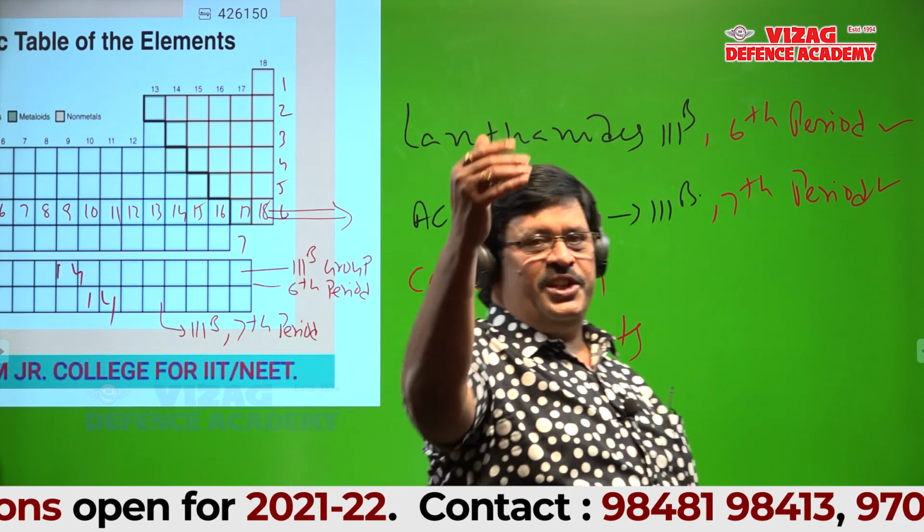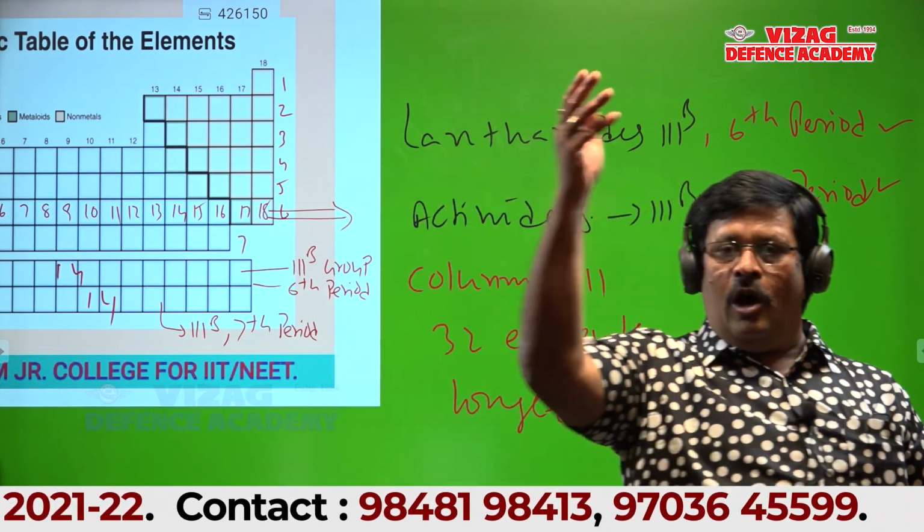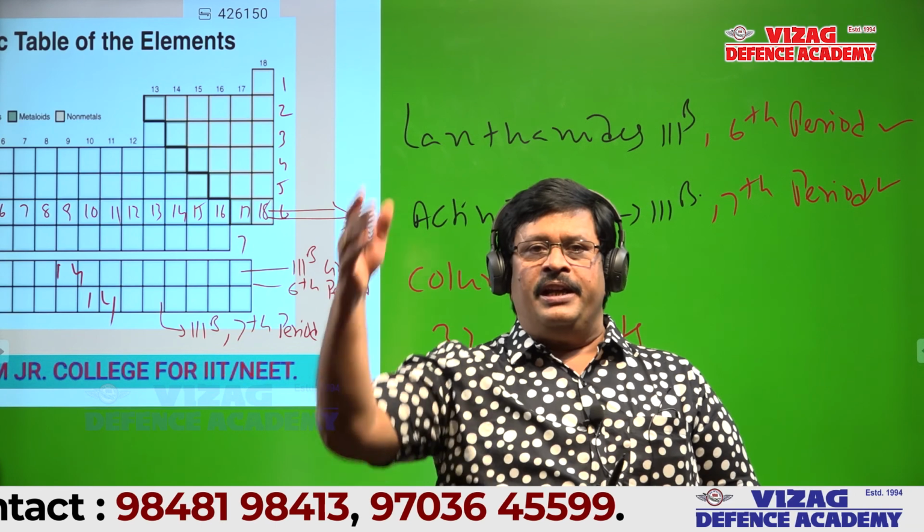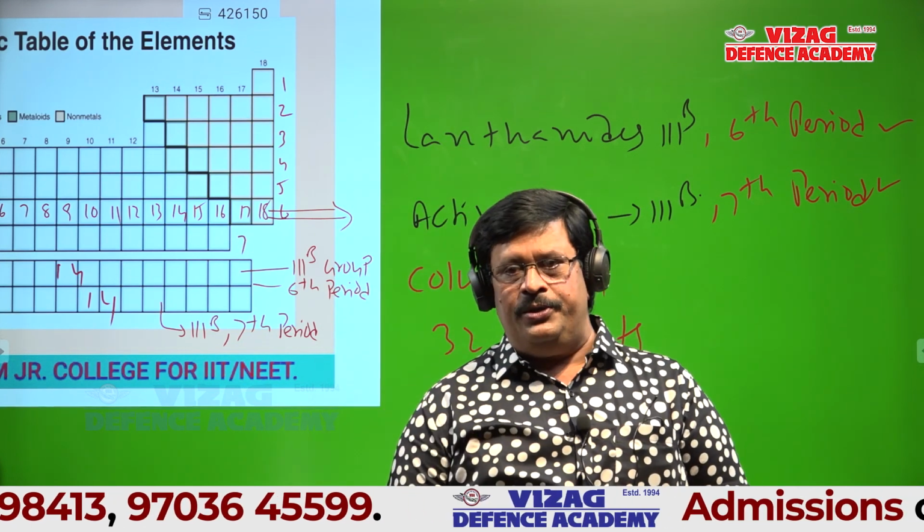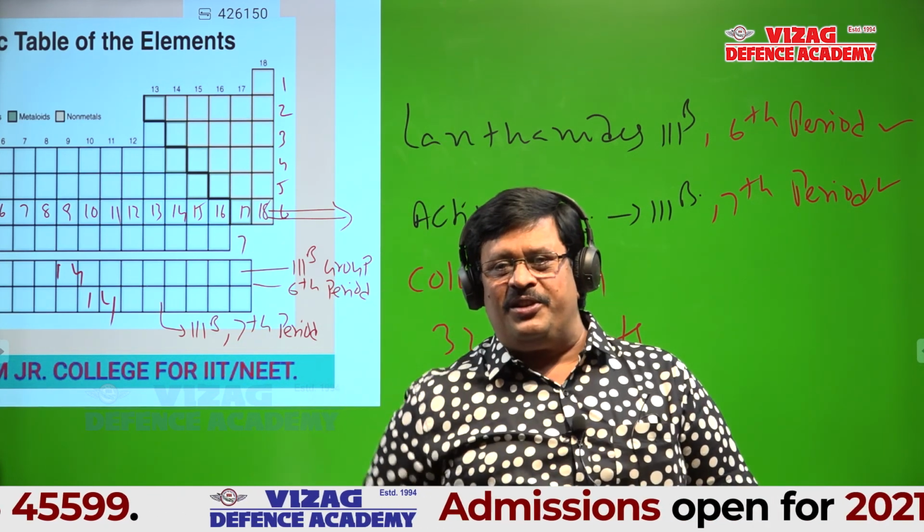So the longest group is column 3, the longest period is 6th period, elements in the longest period is 32, elements in the longest group is also 32. Is it okay?